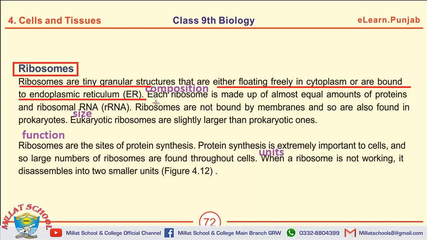The composition of ribosome is equal amounts of proteins and ribosomal RNA. Then, is there any difference between the eukaryotic ribosomes and prokaryotic ones? The answer is yes. There is a difference between the eukaryotic ribosomes and prokaryotic ribosomes with reference to their size.